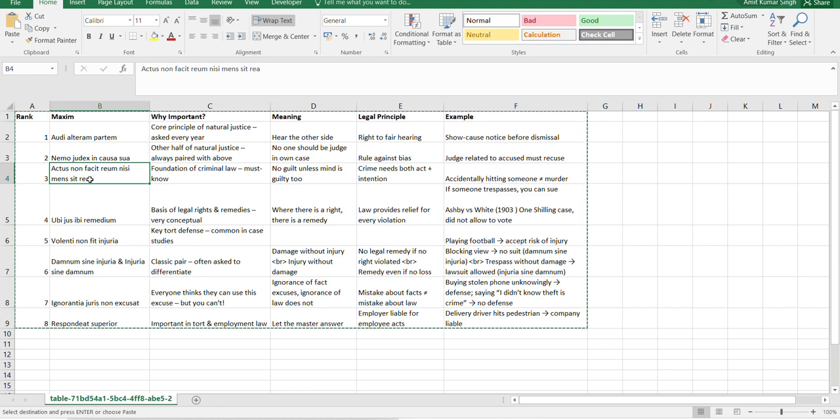This is basically used in criminal cases. So no guilt unless the mind is guilty. If a crime is happening, we need two things: one is act, another is intention. Sometimes things happen by mistake, or in self defense someone gets killed, let's say you accidentally hit someone. That is not equivalent to murder because there was no intention, right? It happened accidentally. So that is what it means, actus non facit reum nisi mens sit rea.